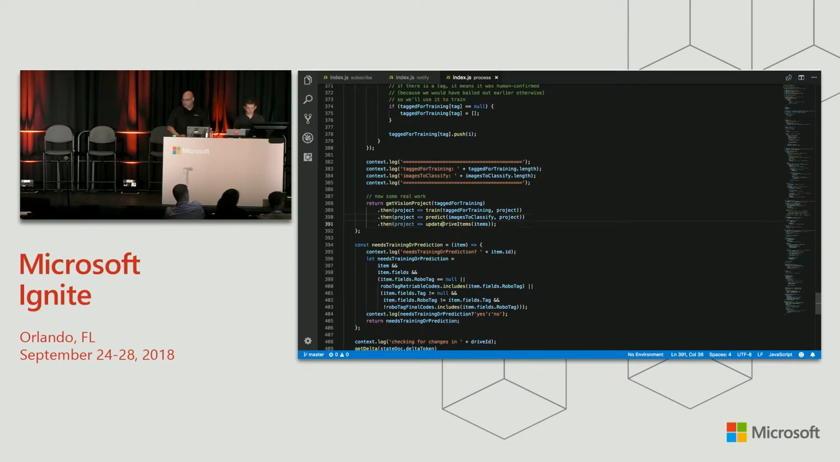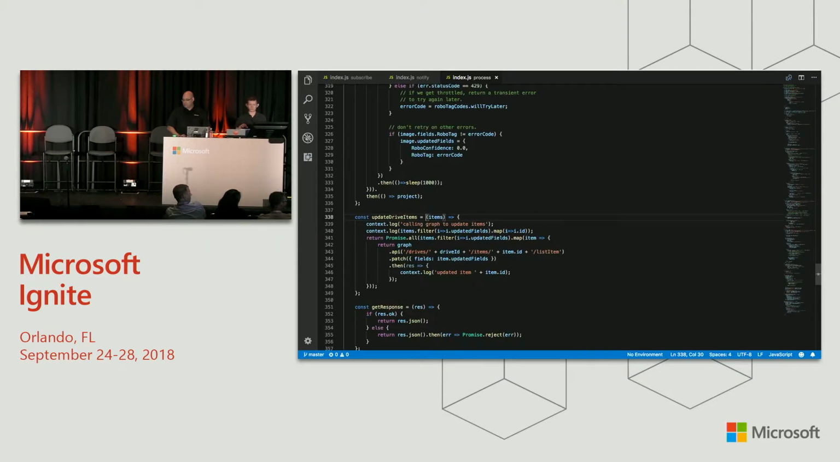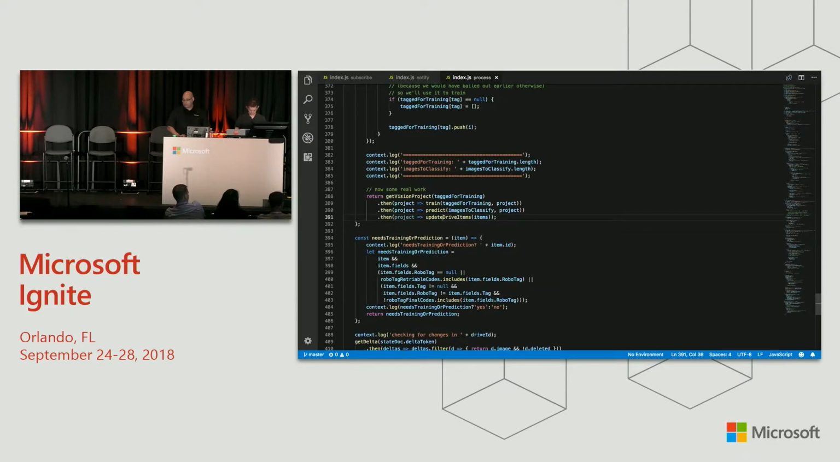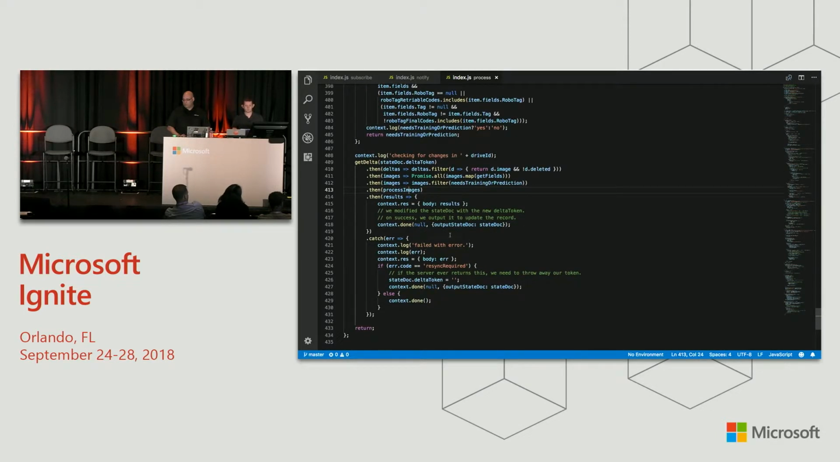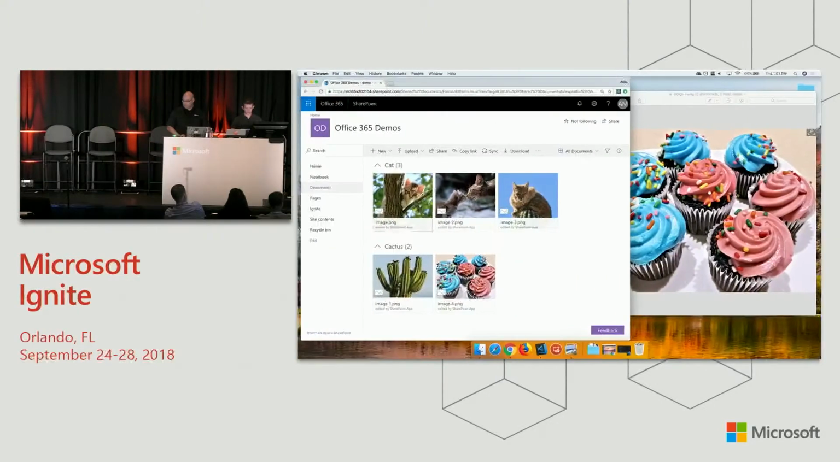And then finally, we take all of the metadata that we squirreled away, and we call Graph back again to update the list items. We patch the fields, passing in the updated fields that we collected along the way. And once that's done, we're done. We return no error, and we output the new state document with the new Delta token. So let's see how this works.